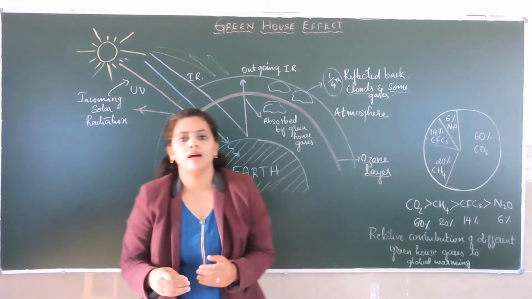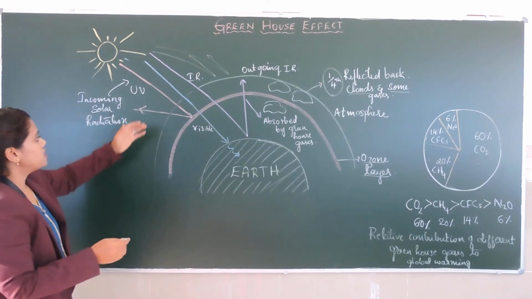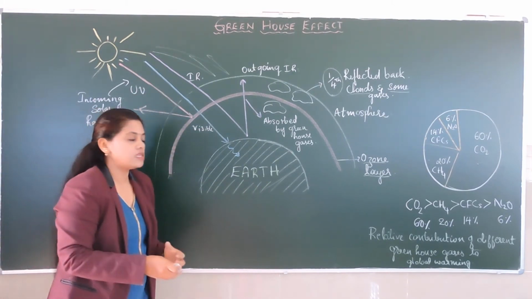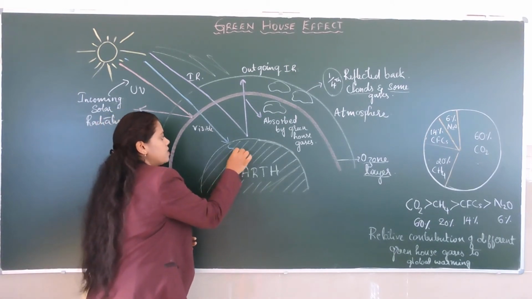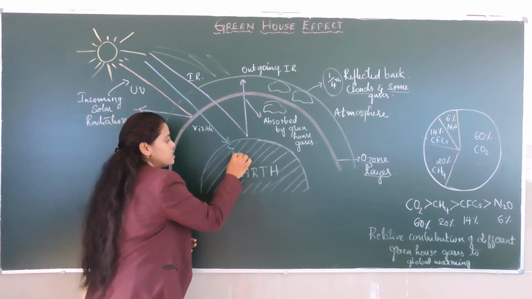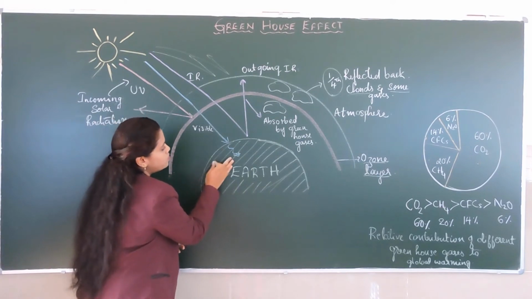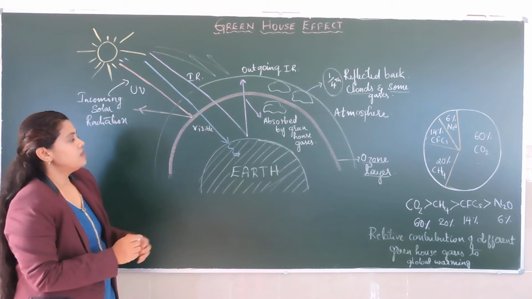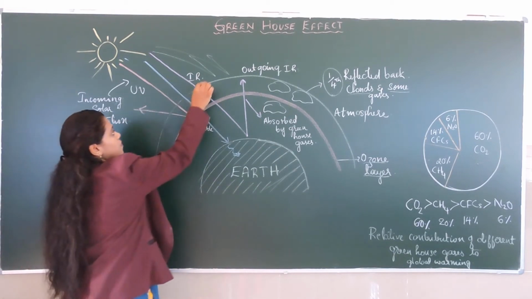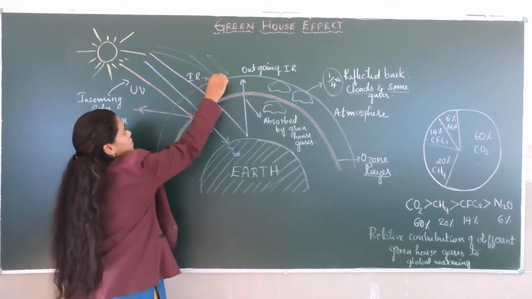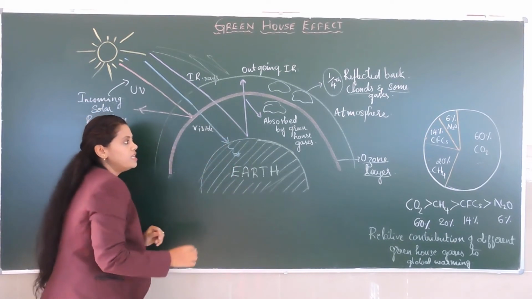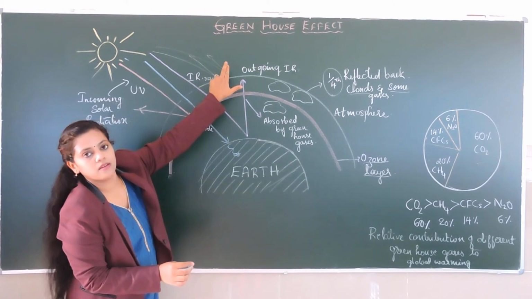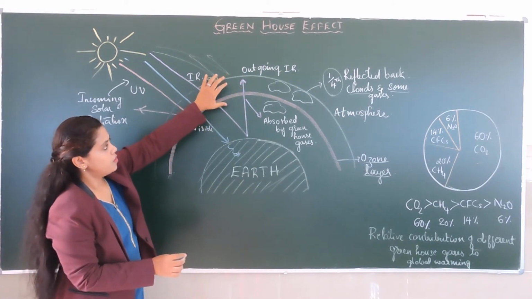The remaining radiations, such as visible radiation, which has long wavelengths, will reach the Earth's surface. When it reaches the surface, the Earth absorbs these radiations. And radiations like infrared rays coming from the sun, when they hit the Earth's surface, are reflected back to space.